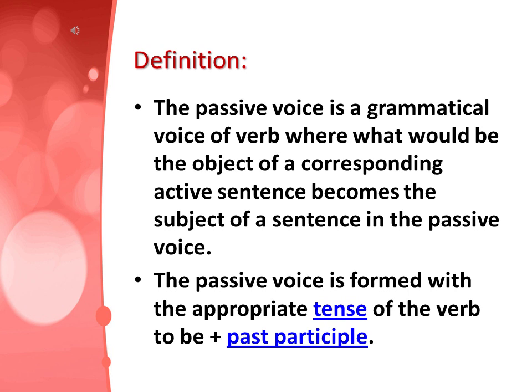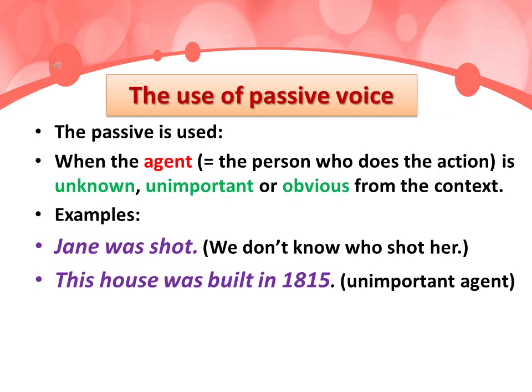The passive voice is formed with the appropriate tense of the verb to be plus past participle. This is the form غنشوفوها من بعد. Now the use of the passive voice. So it is used when the agent, يعني the person who does the action الفاعل, is unknown غير معروف or unimportant يعني غير مهم or obvious واضح من خلال الكونتكست من خلال السياق.